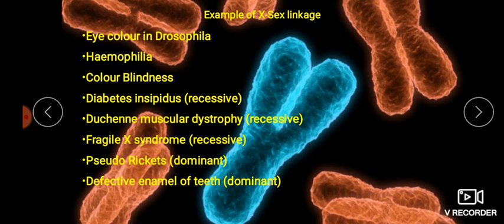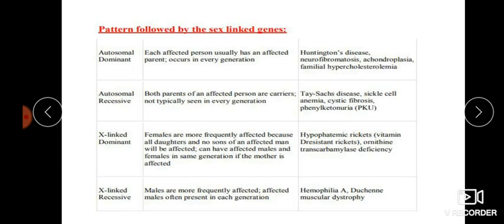This is the pattern followed by genes. First one, autosomal dominant. It means each affected person usually has an affected parent, and it occurs in every generation, not skipped. In every generation you can see a person showing that character. Each affected person usually has an affected parent, which means if we have that particular character, obviously one of our parents has it.